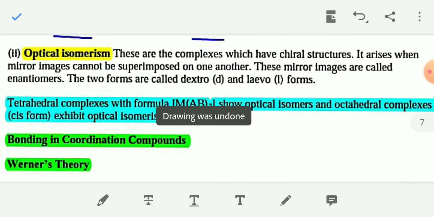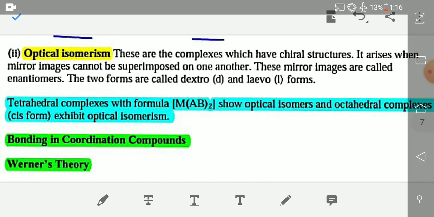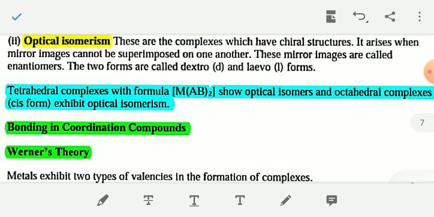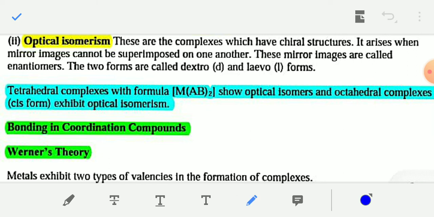And now optical isomerism. These are complexes which have chiral structure. Chiral structure means all the ligands are different types. It arises when the mirror image cannot be superimposed on one another. This is the condition of optical isomerism.